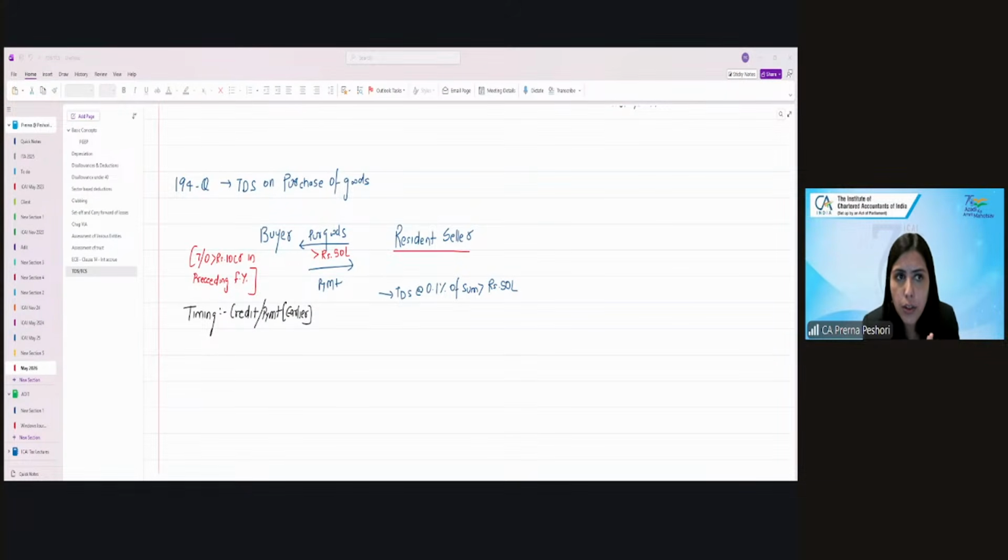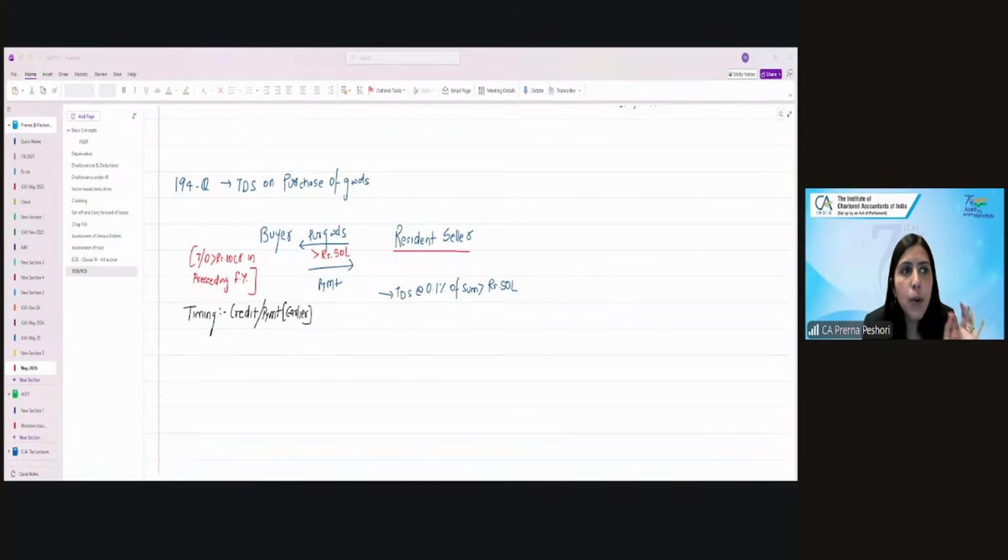See, in all the sections that you have done now, the payer was whom? A resident, except which section? Yes, which was the section which was also applicable? Salary, 192. Very good.